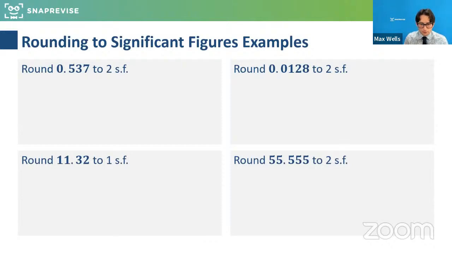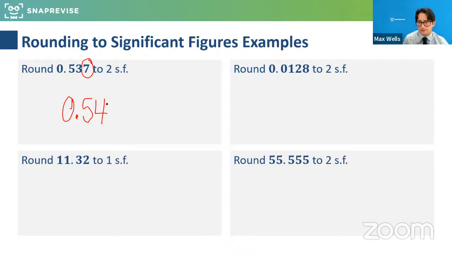So here we go, 0.537 to 2 significant figures. Well, that's the 3rd significant figure, and so that will tell us to round up. So this will go to 0.54. And for this one, very good, thanks guys. This would actually be the same as if I said to 2 decimal places, just because that's the kind of number we're dealing with. But that won't always be the case.